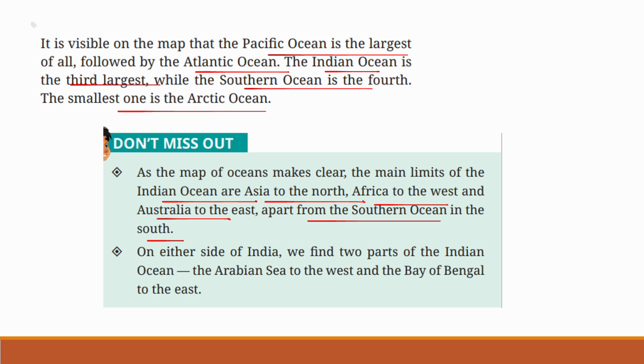The Indian Ocean is bordered by Asia to the north, Africa to the west, and Australia to the east. The Southern Ocean lies to its south. On either side of India, we find two parts of the Indian Ocean, the Arabian Sea to the west and the Bay of Bengal to the east. The Arabian Sea and the Bay of Bengal are the two major parts of the Indian Ocean located to the west and east of India respectively.